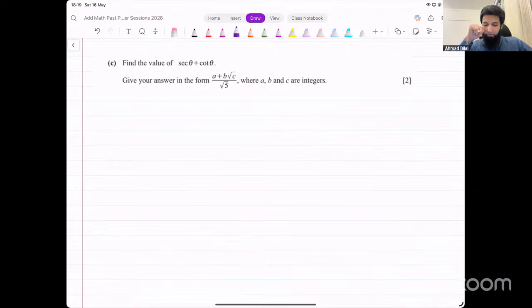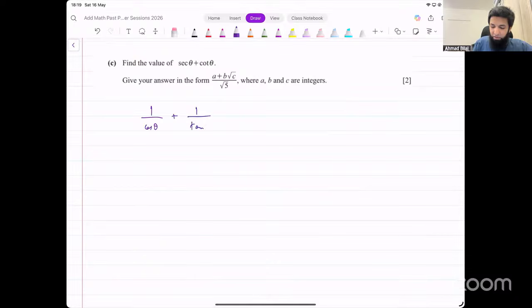Now, what about this? Secant theta plus cot theta. We already know the values for sine, cos, and tan. We have found them in the previous parts, right? Secant can be written as 1 over cos. Cot can be written as 1 over tan, or you can say cos over sine. Any of them would work.